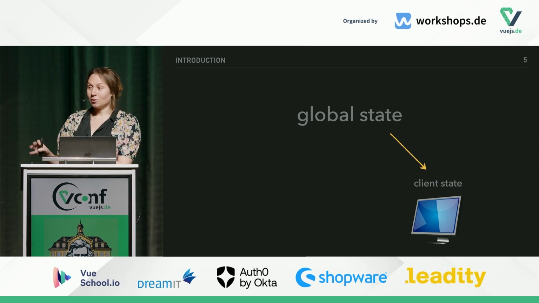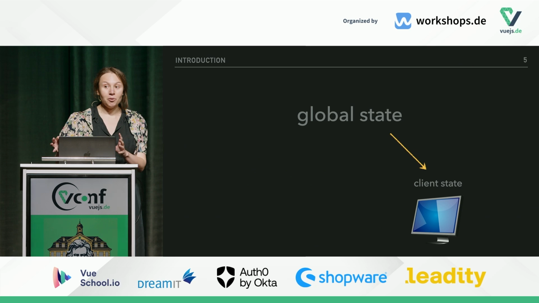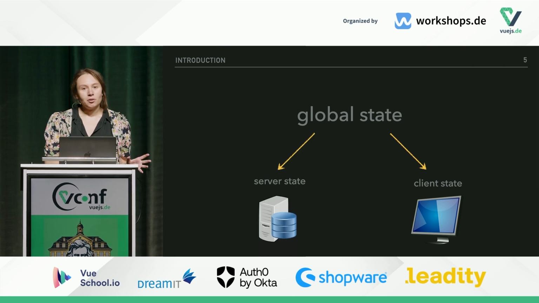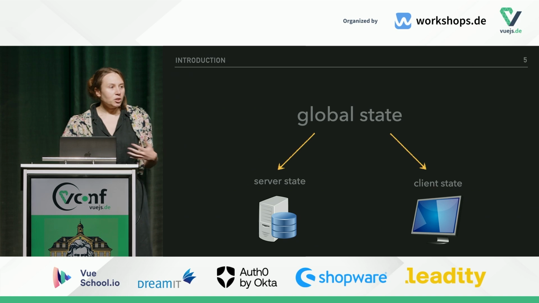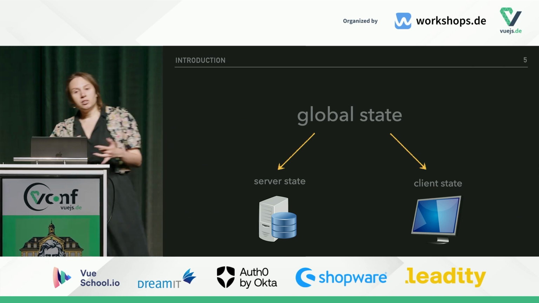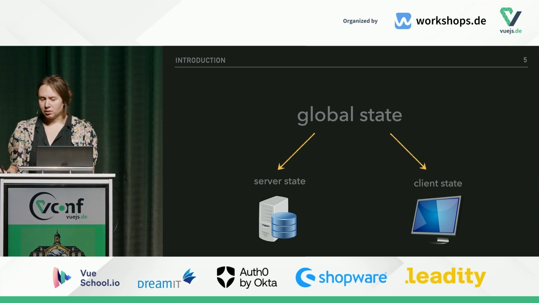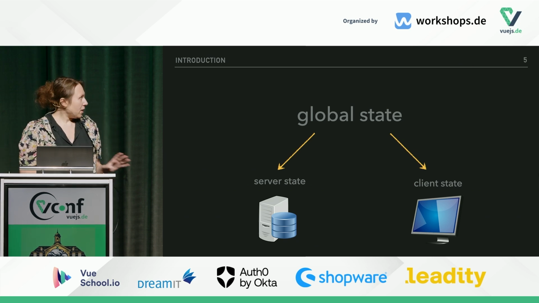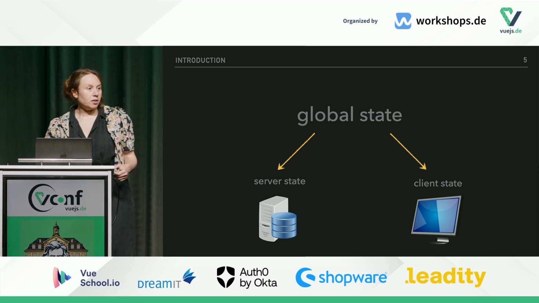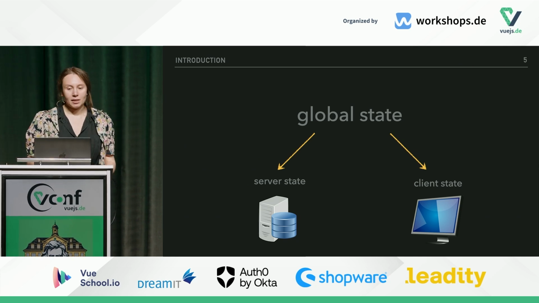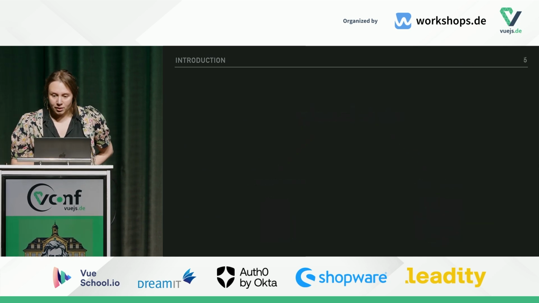The client state, which is a state which belongs to our application, and what I will call here the server state, which is simply the data that we fetch, that we pull from the server, right? It's not related with SSR, I mean, it's independent. That's basically the idea. So we have the state pulled from the server and the state which belongs to our application. I guess I am not teaching you anything here.